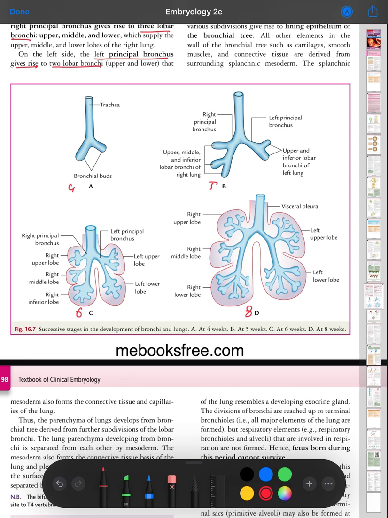During the 6th week, they differentiate into the right upper lobe, right middle lobe, right inferior lobe, and on the left, the left upper lobe and left lower lobe. By the 8th week they are fully differentiated.